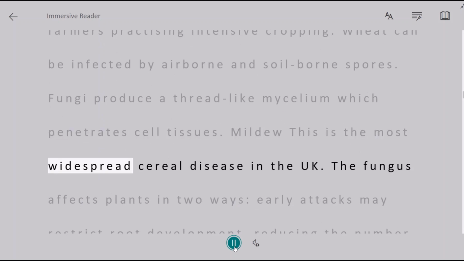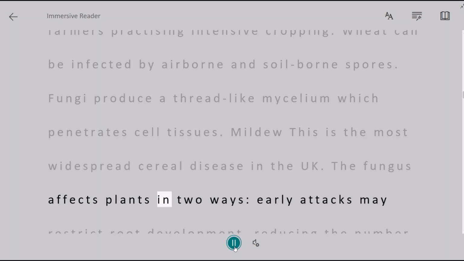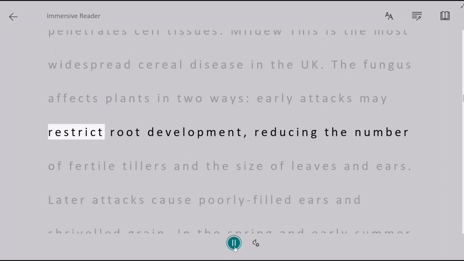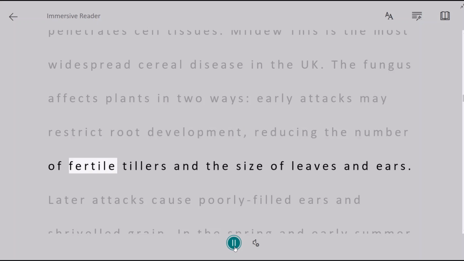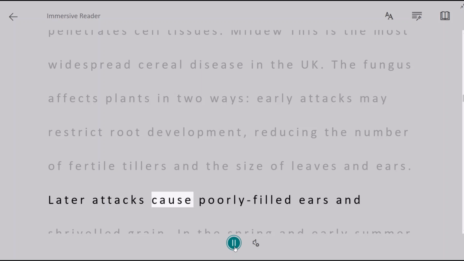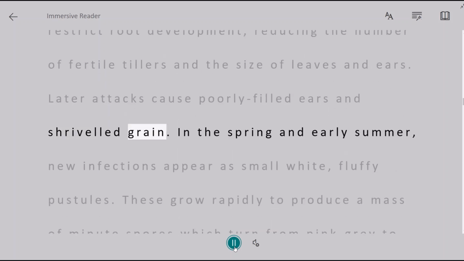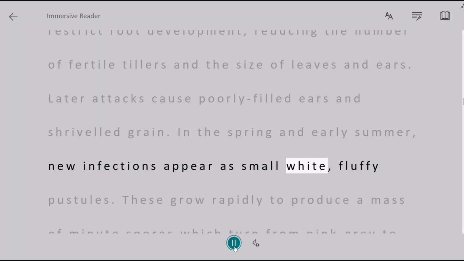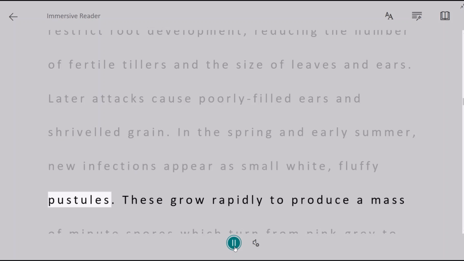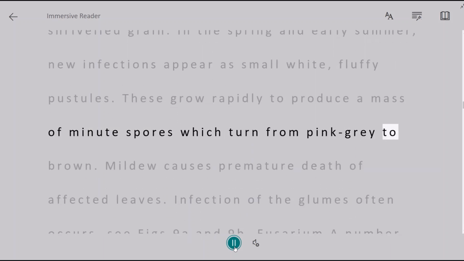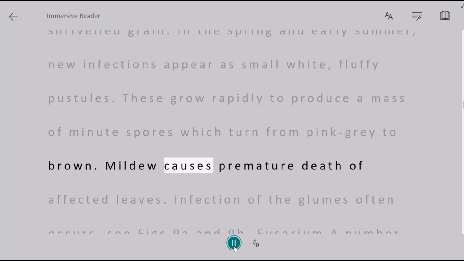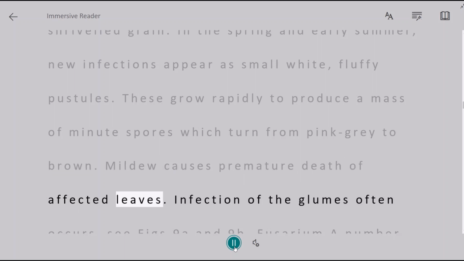Mildew. This is the most widespread cereal disease in the UK. The fungus affects plants in two ways. Early attacks may restrict root development, reducing the number of fertile tillers and the size of leaves and ears. Later attacks cause poorly filled ears and shriveled grain. In the spring and early summer, new infections appear as small white, fluffy pustules. These grow rapidly to produce a mass of minute spores which turn from pink-grey to brown. Mildew causes premature death of affected leaves.